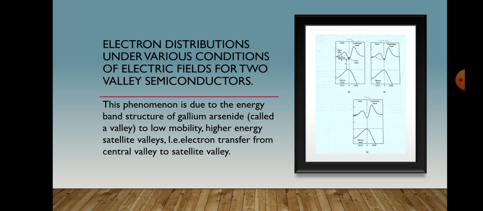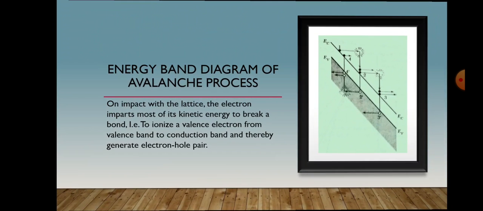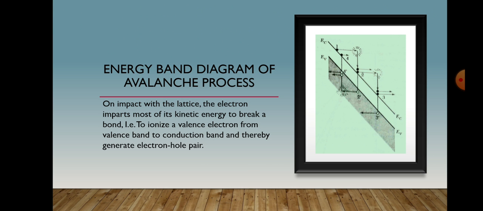When the electric field in a semiconductor is increased above a certain value, the carrier gains enough kinetic energy to generate electron hole pairs by the avalanche process that is shown over here. If we consider an electron in the conduction band, and the electric field is high enough, the electron can gain kinetic energy before it collides with the lattice. On impact, the electron imparts most of its kinetic energy to the lattice to break a bond, that is, to ionize a valence electron from the valence band to the conduction band, thereby generating an electron hole pair designated by 2 and 2r.